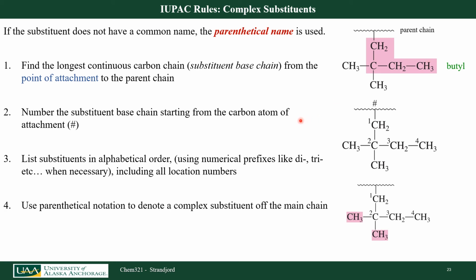And then I want to start numbering, and I always start numbering at that first carbon attached to my parent chain. So I always start here as 1. So if I count down here to 2, I notice that I have 2 methyl substituents on my substituent parent chain. So this is going to be a dimethyl group here. Okay. If I put that all together, I then want to put parentheses around it. So my substituent now is called 2,2-dimethylbutyl. And that would be attached again in my name to my parent chain, whatever it is up here.